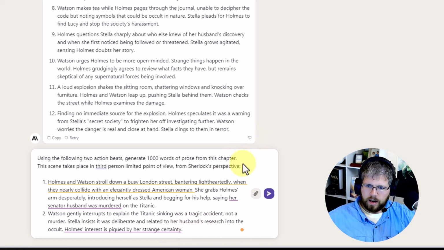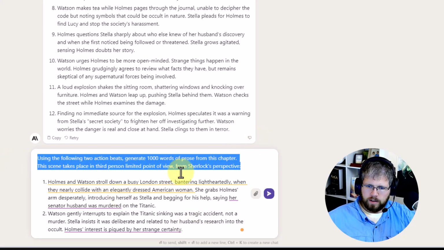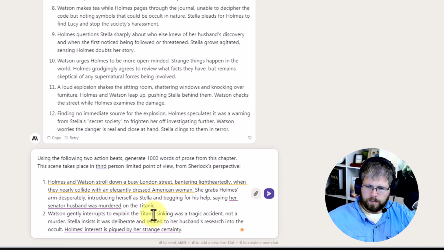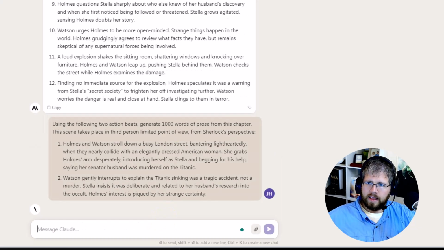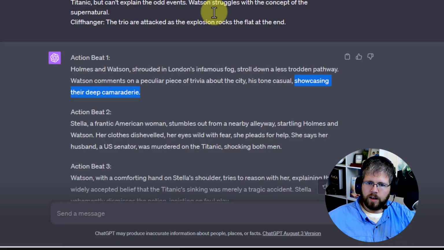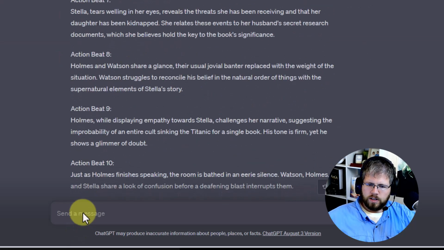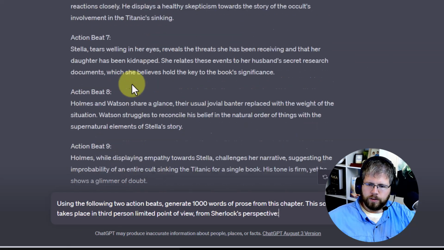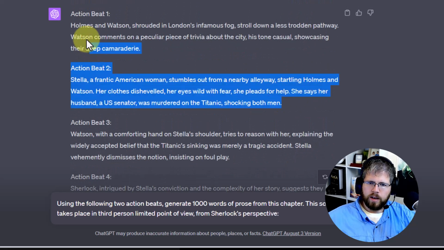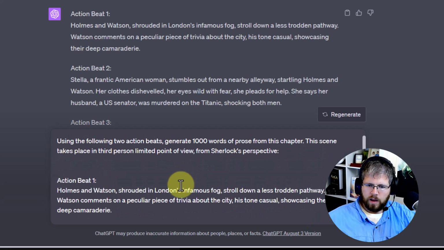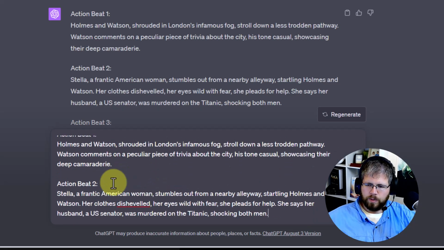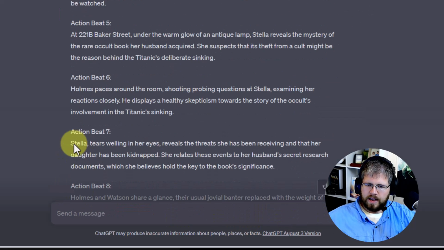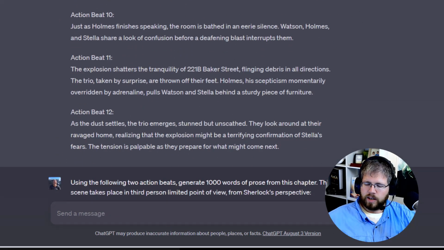I'm going to copy this first little bit of the prompt here, let that start to generate, and then I'm going to come over here to ChatGPT. I'm going to paste that first bit in, and then copy the 2 action beats that it gave us and put those below, so that we're essentially keeping the 2 the way they are, and let that generate as well.